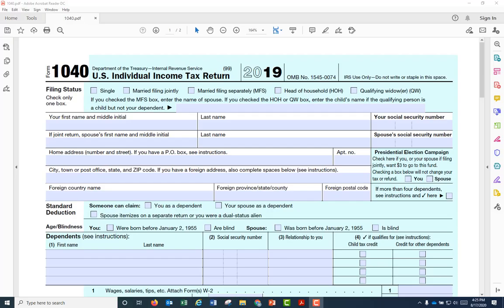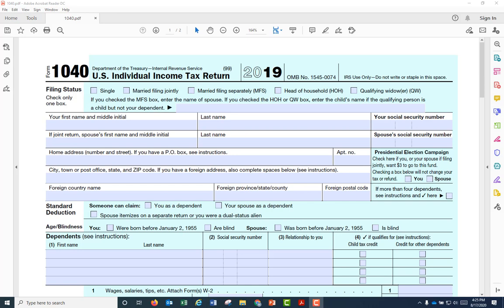This is Form 1040, Individual Income Tax Return. I advise you to download, save a copy, give it a file name, and reopen as a working file. Work on it, input the information, save it, then the information will be saved. Otherwise, it might be open in a browser, and then you work on it thinking that when you save it, it's going to be saved with the information that you had input, but that might not be the case.